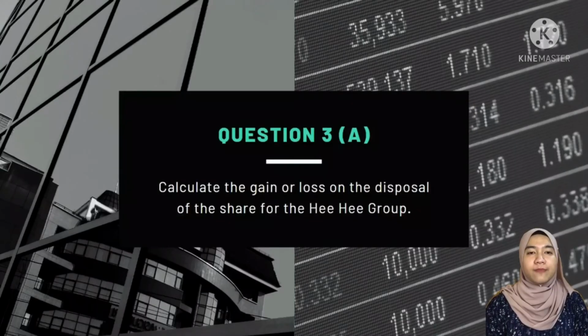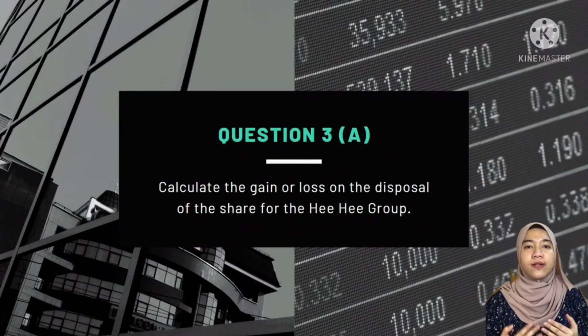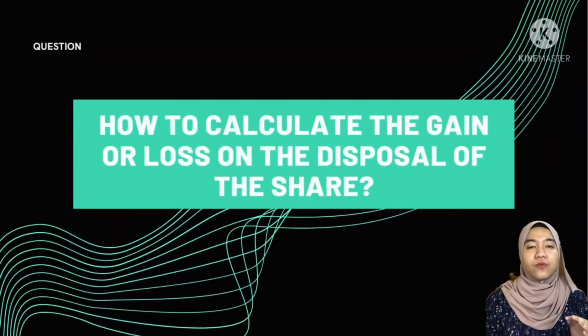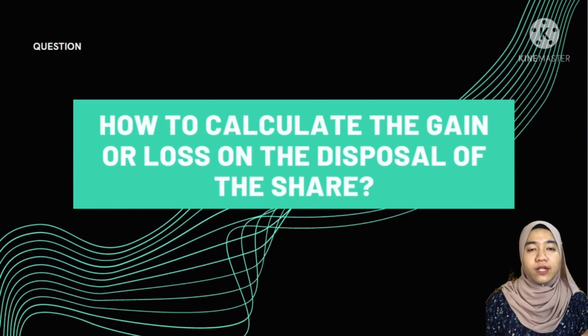Now, I will explain question 3A. This question requires us to calculate the gain or loss on the disposal of the share for the HIHI group. In order to fulfill the requirement, we need to make the calculation. So, how to calculate the gain or loss on the disposal of the share?